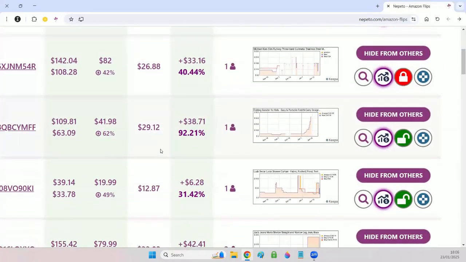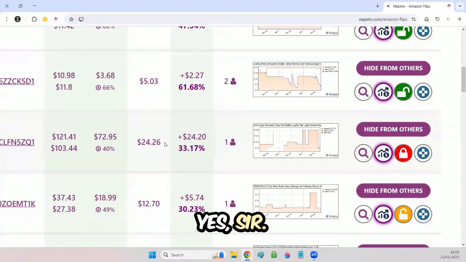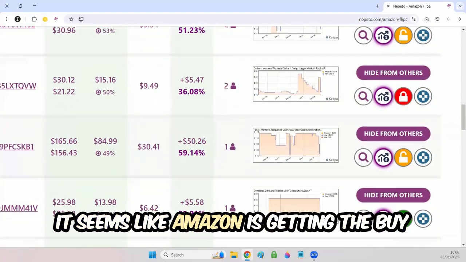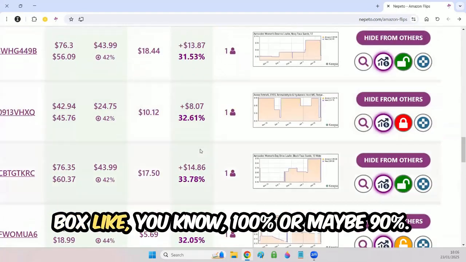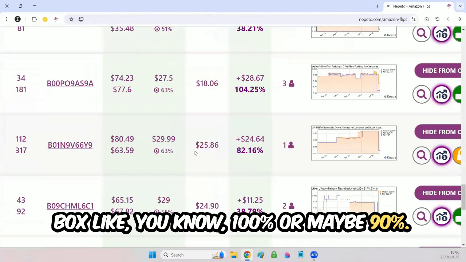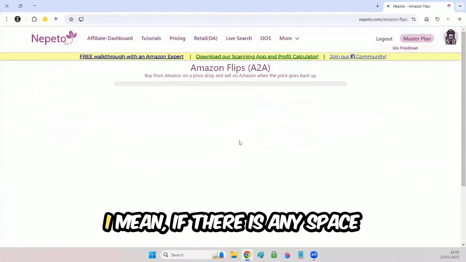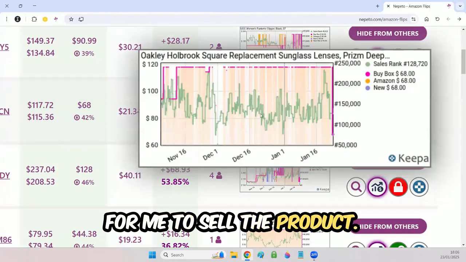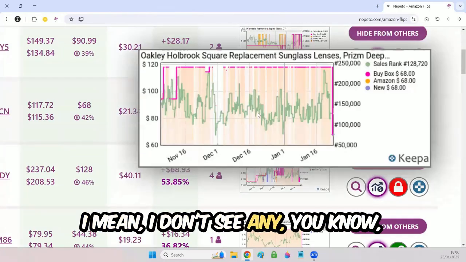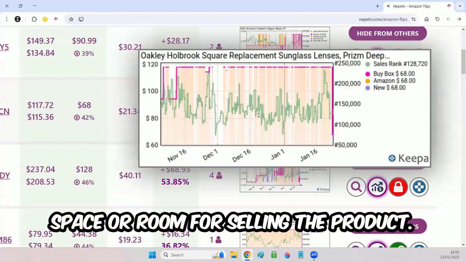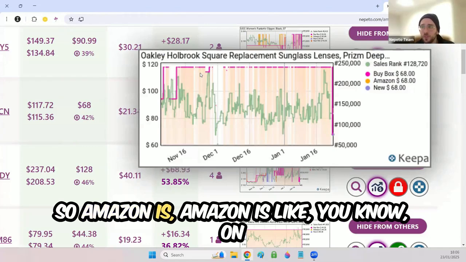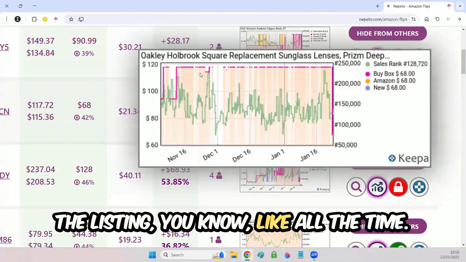Sir, if we look at all these graphs, then it seems like Amazon is getting the buy box like 100% or maybe 90%. So how would I know if there is any space for me to sell the product? I don't see any space or room for selling the product. Because personally, Amazon is on the listing all the time.